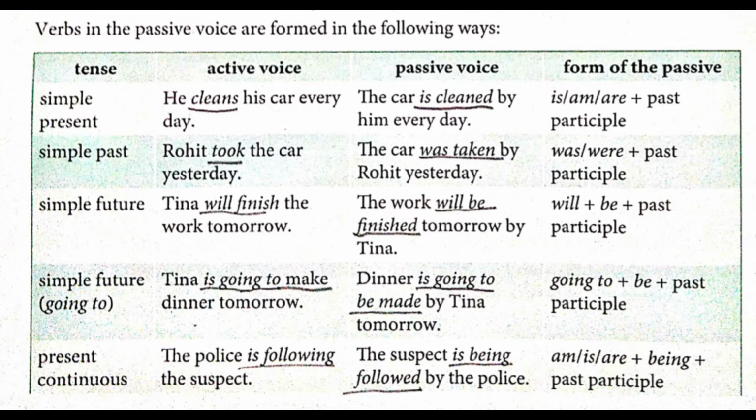So underline was taken. And the form of passive voice is was/were plus past participle. If it is a plural, then you'll use were. But over here, the car is given, car is singular, so you'll be using was and V3, that is past participle.